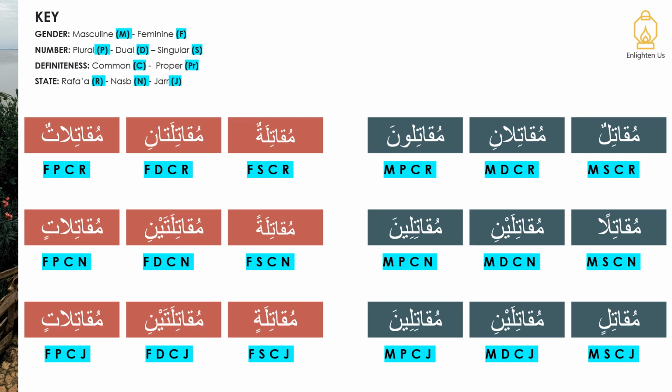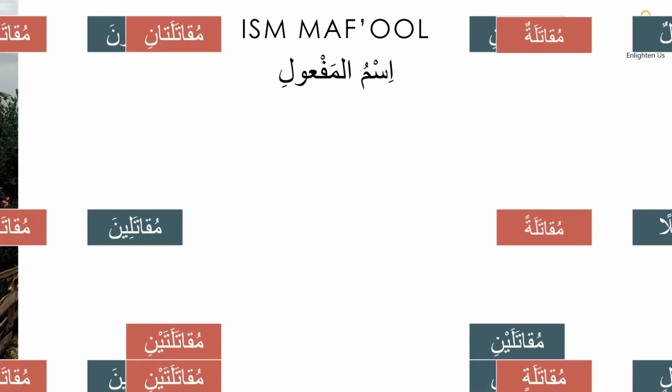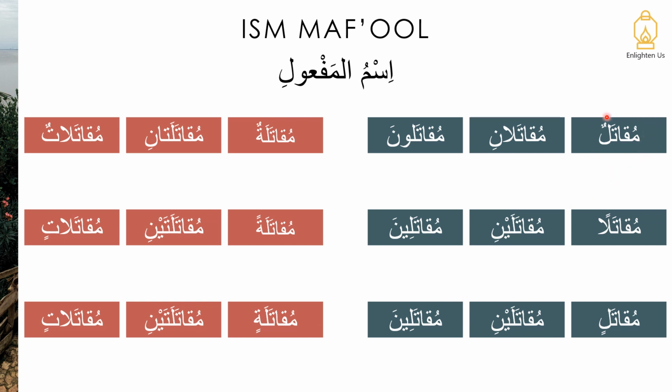Now let's move on and look at the ism maf'ool. And we are expanding on the word muqatalun. So muqatalun, muqatalan, muqatalin, muqatalani, muqatalaini, muqataluna, muqatalina, muqatalatun, muqatalatan, muqatalatin, muqatalatani, muqatalataini, muqatalatun, muqatalatin.